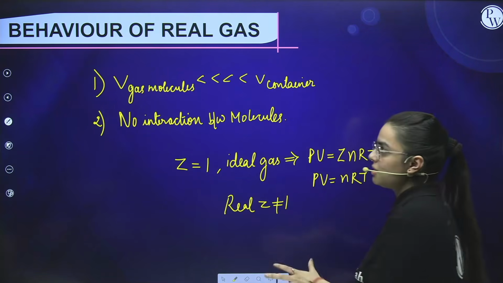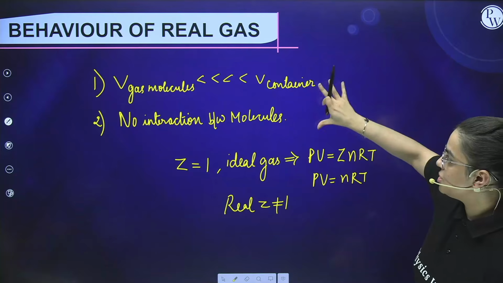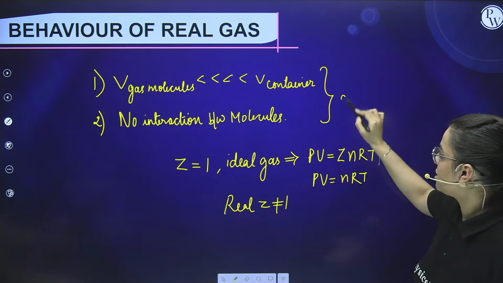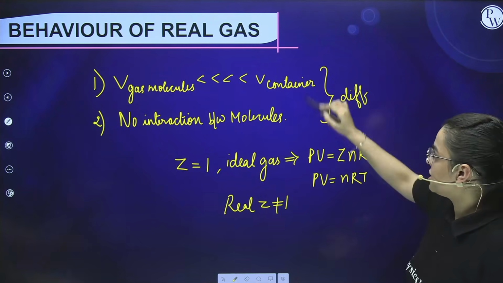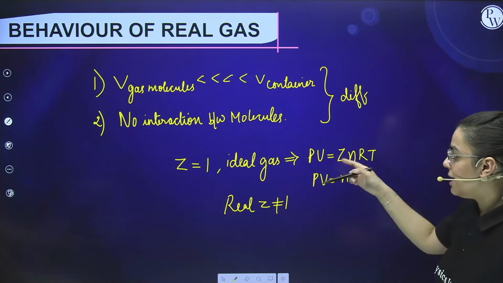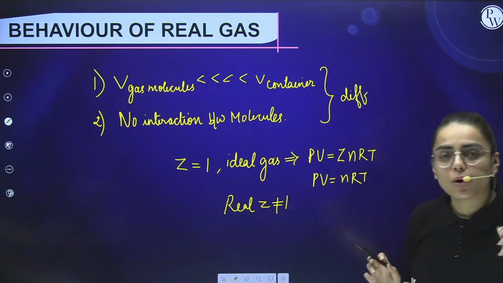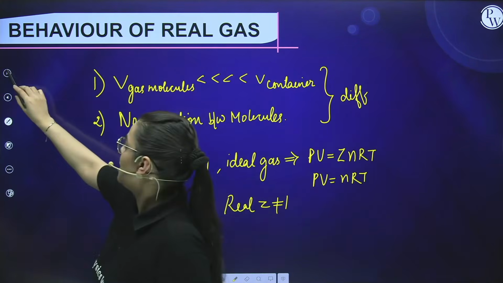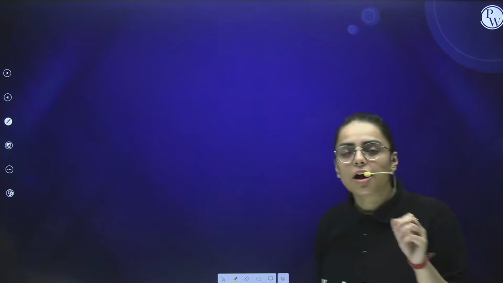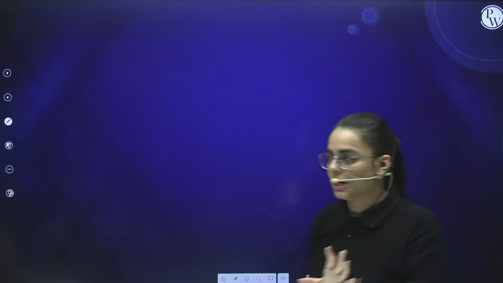Now, there is a basic difference. I am seeing the behavior of real gas. These two things we will see will be different. These are the things we have seen in the ideal one, and these are the things that differentiate the ideal one from the real one. Now comes the graphical portion that you have to understand. There is a graph between compressibility factor and pressure.